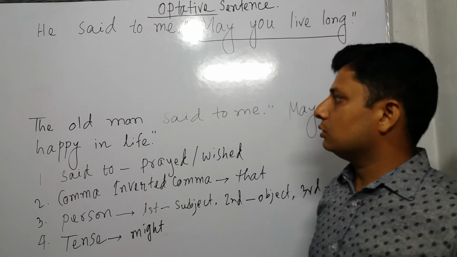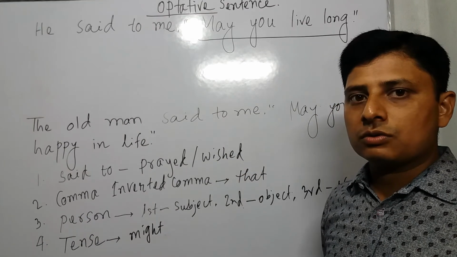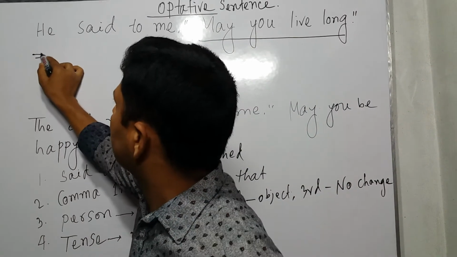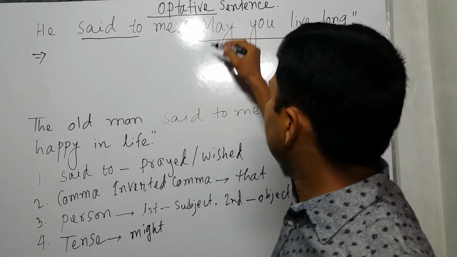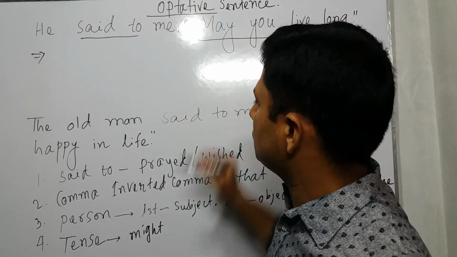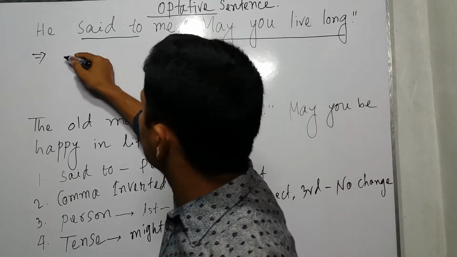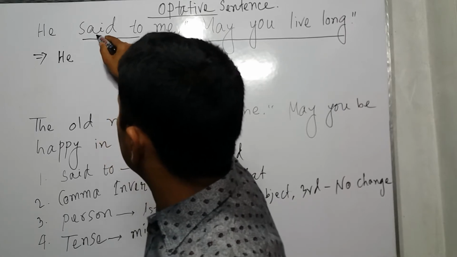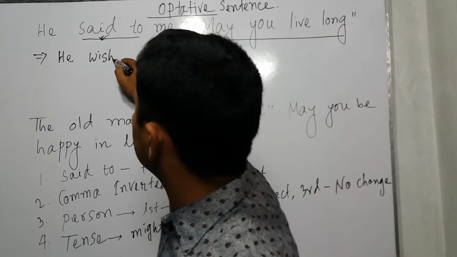So now we have gone through the rule and we solve the first sentence. First, he said to me. Instead of said to, on an optative sentence we use prayed or wished. Which one will we use? Wished or prayed. So instead of said to, wished, W-I-S-H.